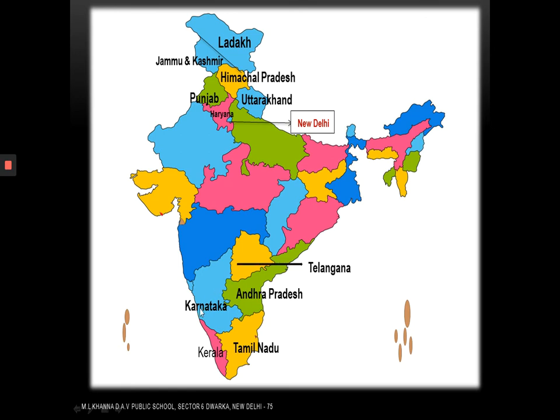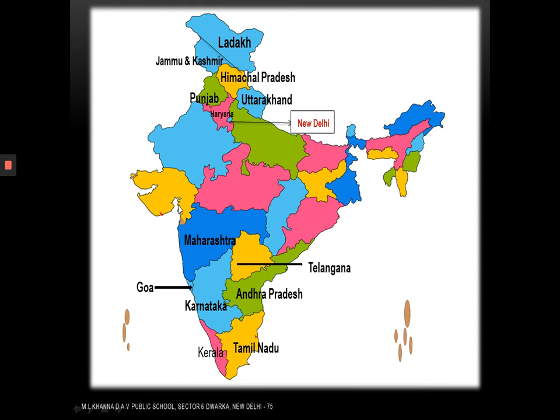Now, above Karnataka we have the smallest state of India. Do you know which is the smallest state? It is Goa. It is the most lively state of India, my dear students. Now, above Goa, we have Maharashtra, where the film city of India is located, Mumbai.